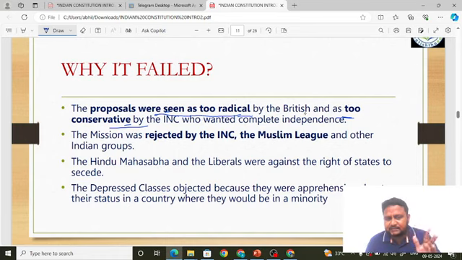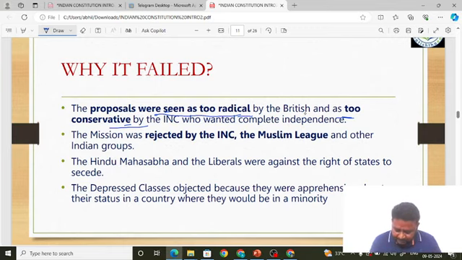What was the stand taken by the Indian National Congress with respect to the Cripps Mission? It is the same stand they took with respect to the August Offer also, friends. So remember, the Indian National Congress rejected dominion status. The mission was rejected by the INC, the Muslim League and other Indian groups also. The Hindu Mahasabha and liberals were against the right of the states to secede.